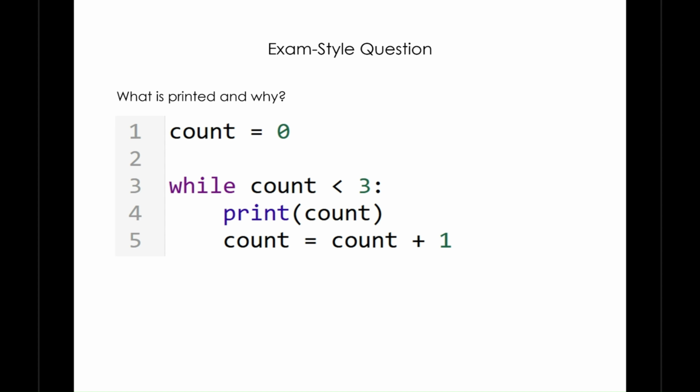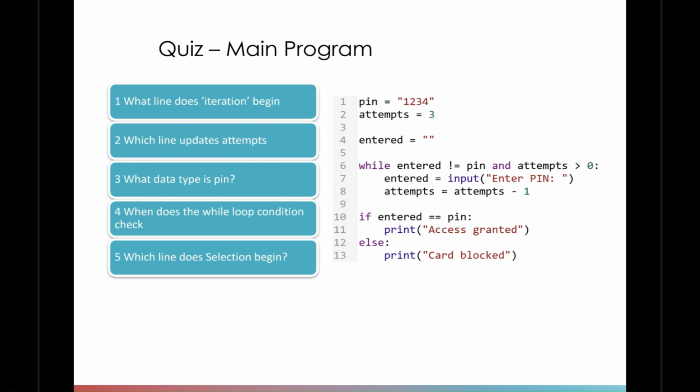Let's have a look and check your understanding of the main program. Okay, question number 1. What line does iteration begin on? Question number 2. Which line updates attempts? Question number 3. What data type is pin?